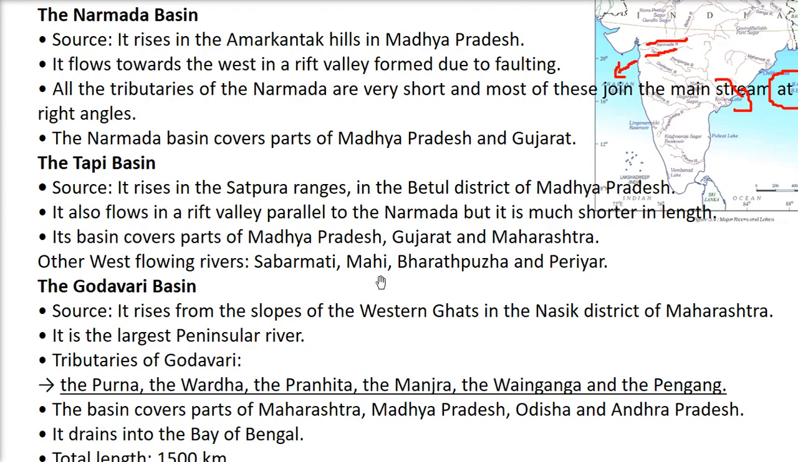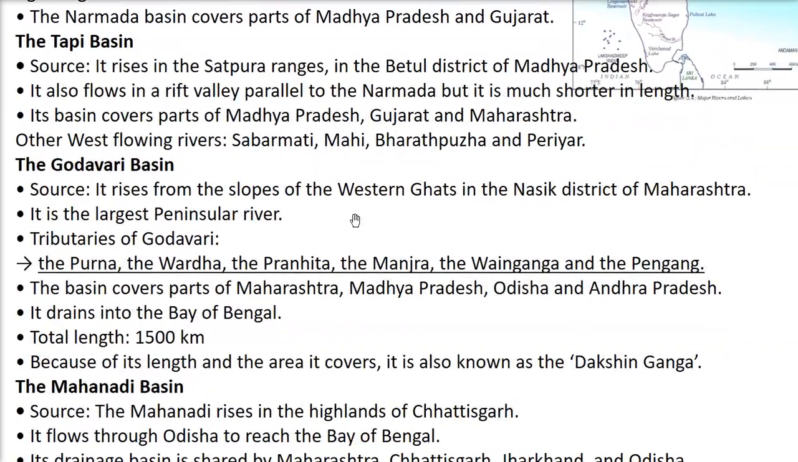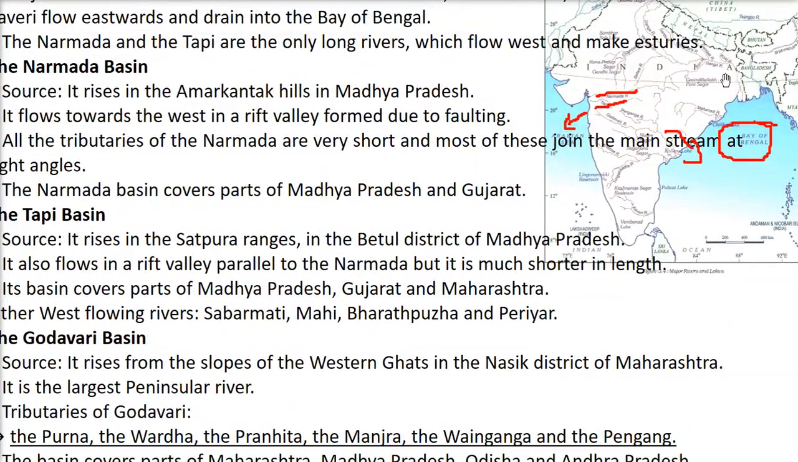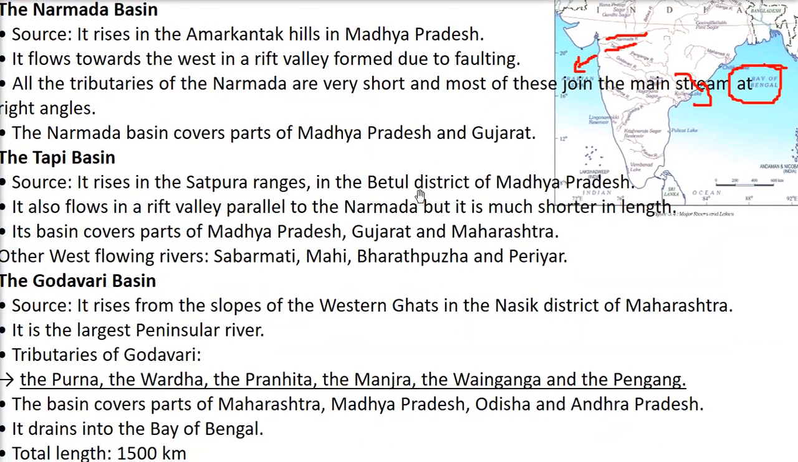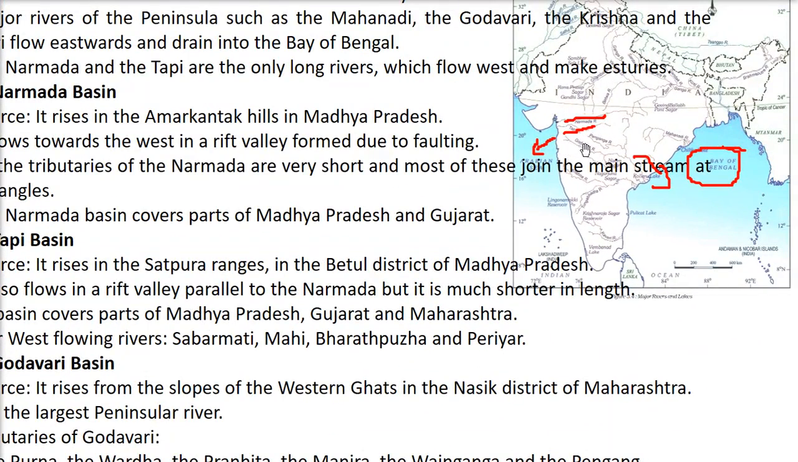And what are the west flowing rivers? We have Sabarmati, Mahi, Bharatapuzha and Periyar. Coming to the Godavari. This is Godavari here. See, it is Godavari, right? No, this one, Godavari. We are talking about this region, right? This is Krishna, Godavari.